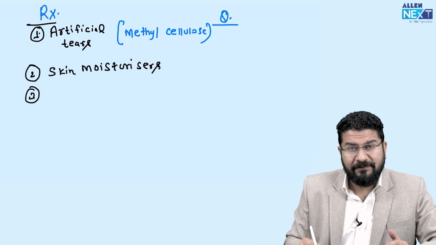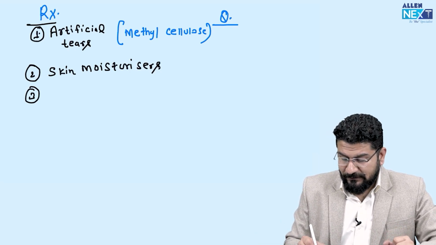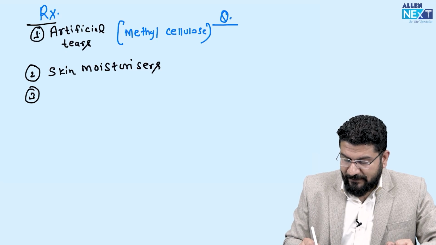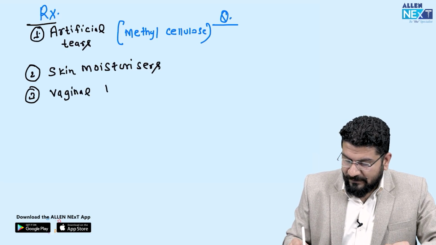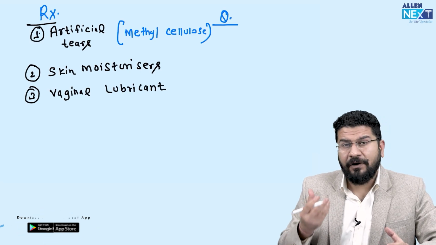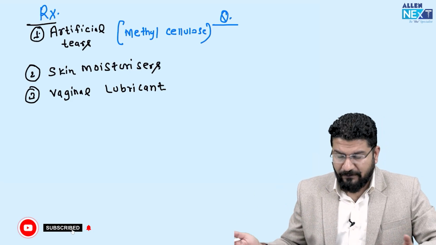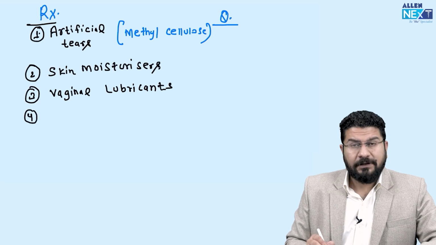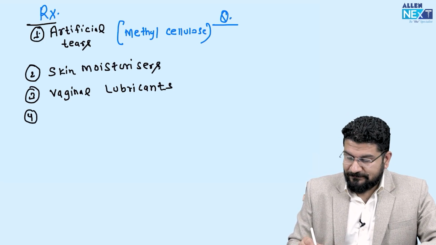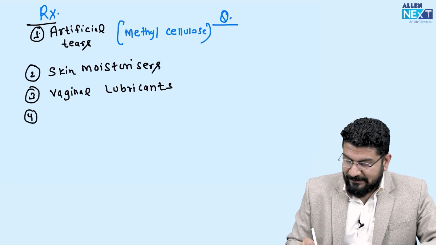What else? Dry vagina. She will have painful sexual intercourse. In that case, what are we giving? We are giving vaginal lubricant. These are basically steroidal, or sometimes non-steroidal lubricants are also available. So vaginal lubricants.